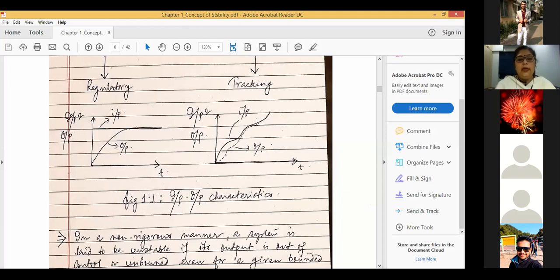Is my handwriting legible enough? Yes, ma'am. Have you gone through the material? Yes, ma'am. Handwriting is okay. Actually, my handwriting is bad. That's why.